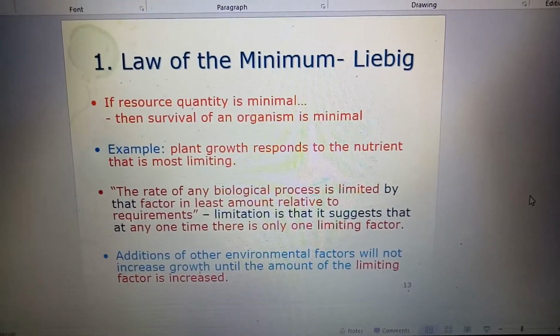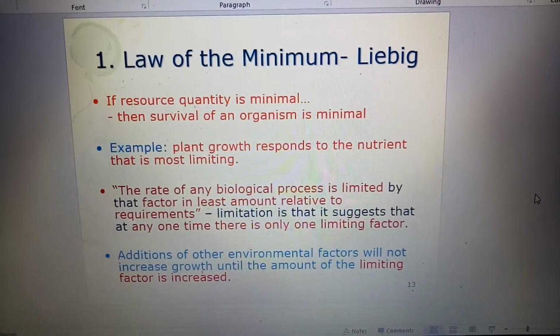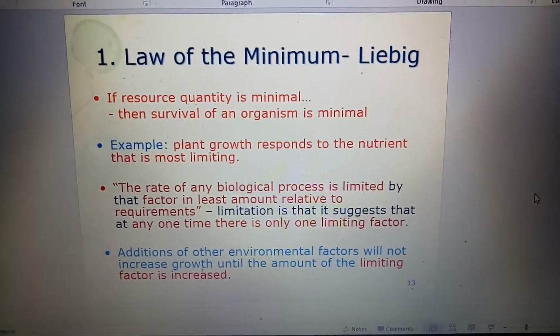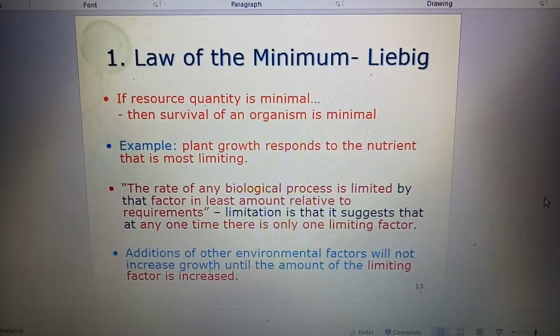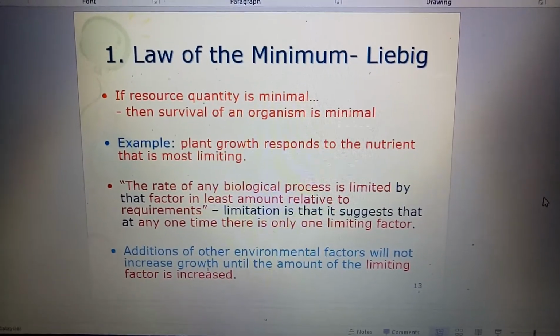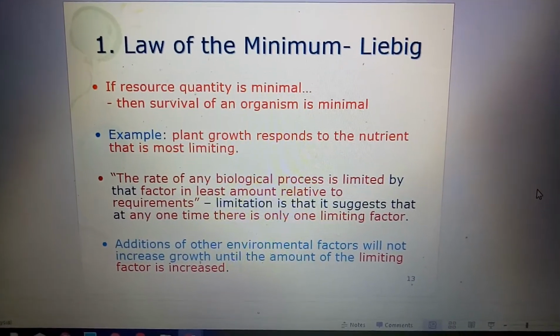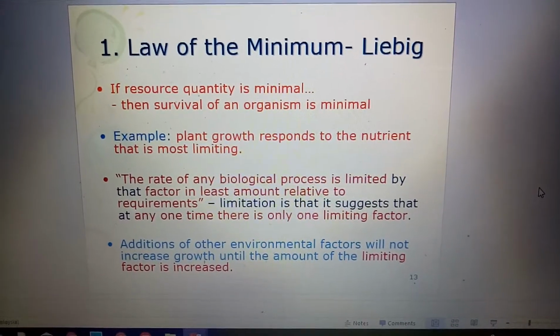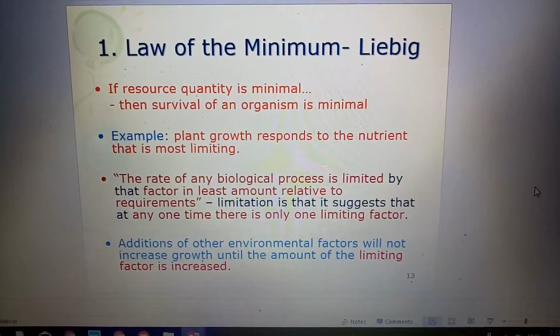Number one, we call it the law of minimum living. According to this law, if each resource quantity is minimal, then the survival of an organism is minimal. For example, plant growth responds to the nutrient that is most limiting.